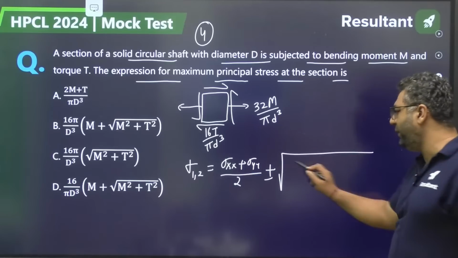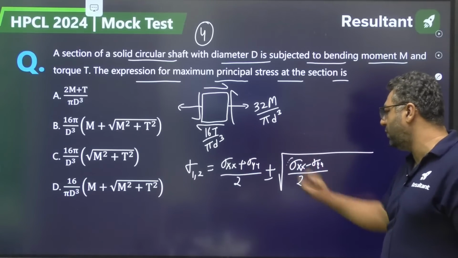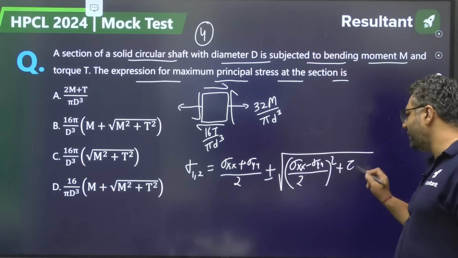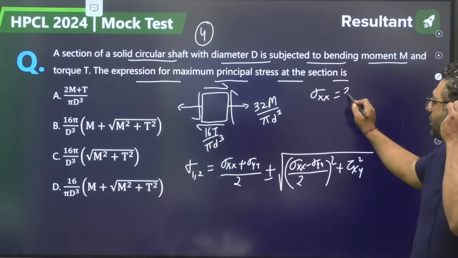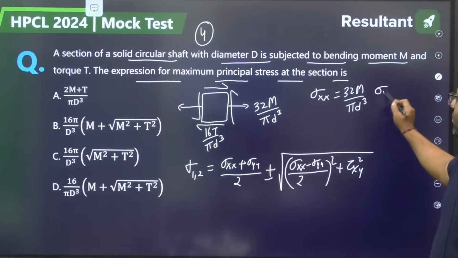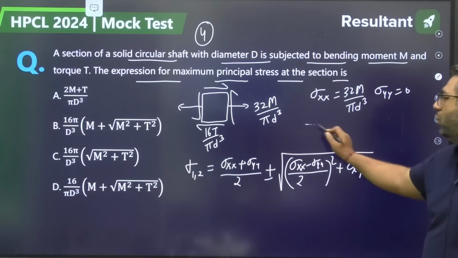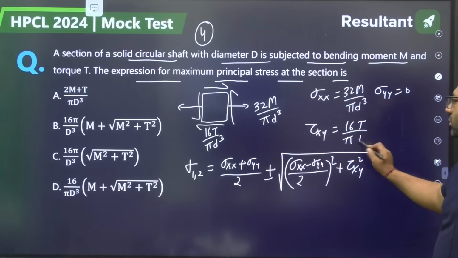Many people would be remembering it. If you don't remember, I am telling you where it comes from. Here sigma xx is 32 M by pi d cube, sigma yy is 0, tau xy is 16 T by pi d cube.